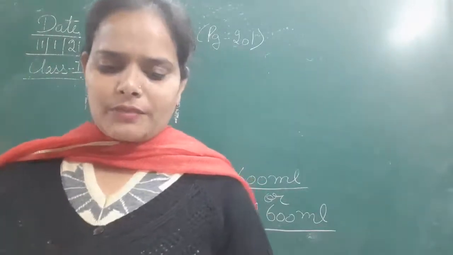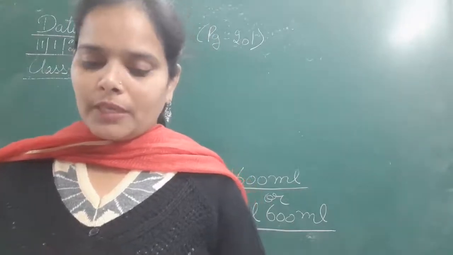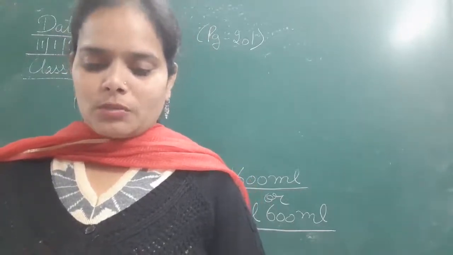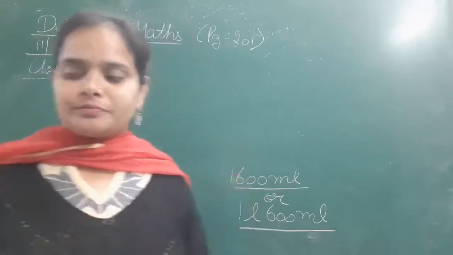Ronit has 500 rupee notes, 200 rupee notes and 8 20 rupee notes. How much money does he have altogether?